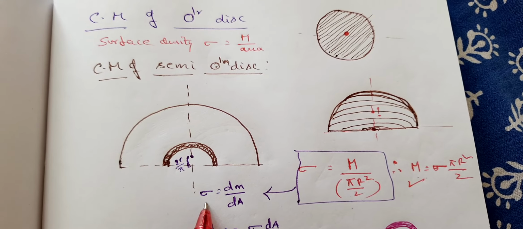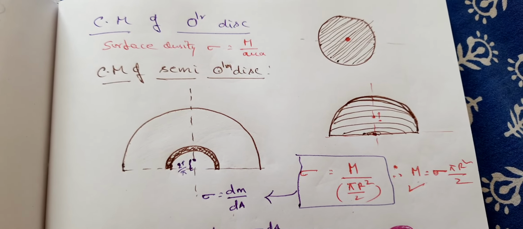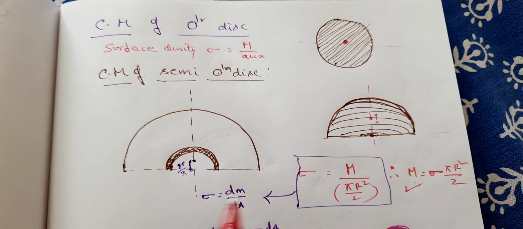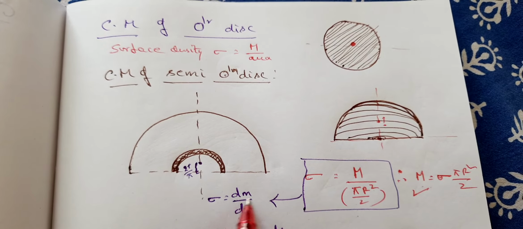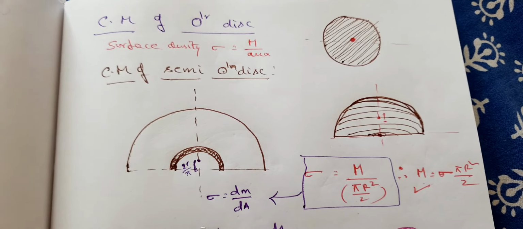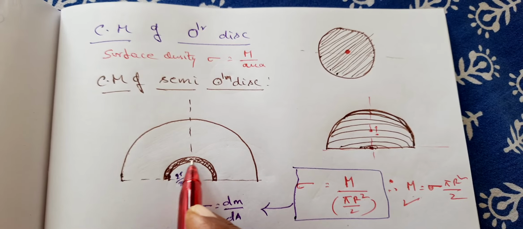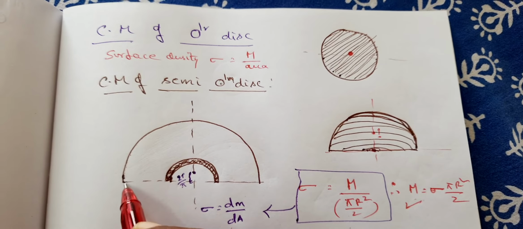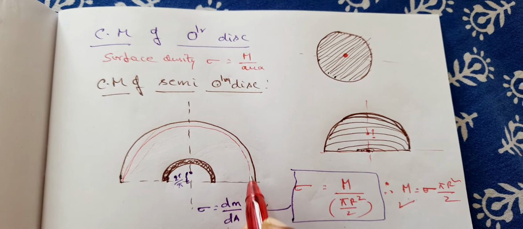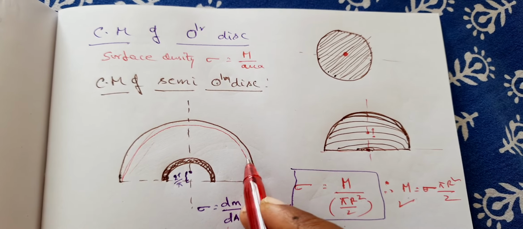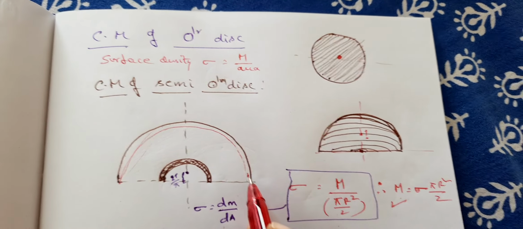Now sigma is equal to dm by dA. Because you are taking a small element as usual, as we have seen in case of a rod and a ring, similarly you are taking a small element of dm. Now what is this small element of dm? It is not a small length. It is something like this whole thing is a small element. Now this whole thing will be another small element, because this is not limited to a particular length. It is distributed along the total semicircle.